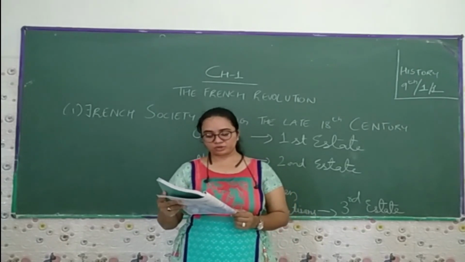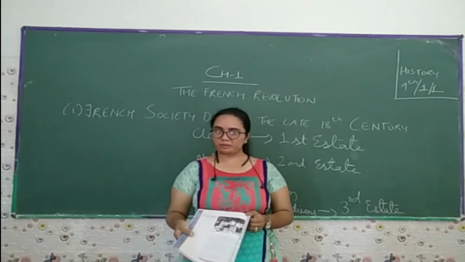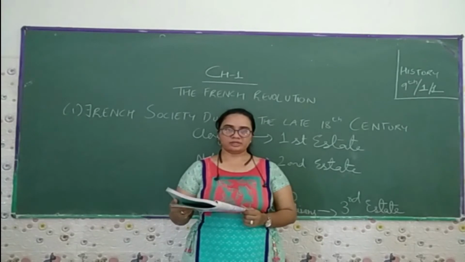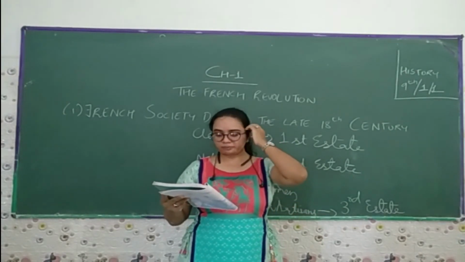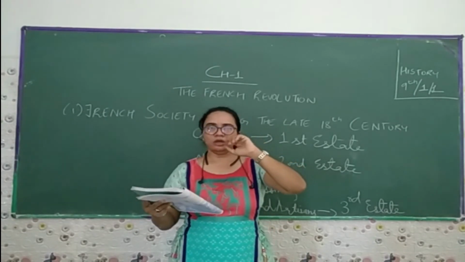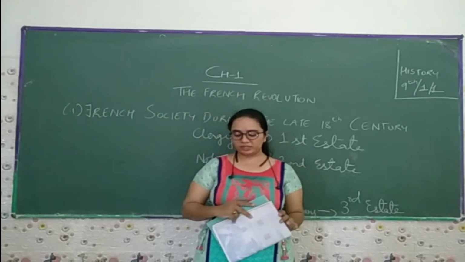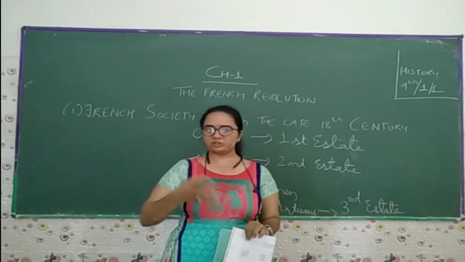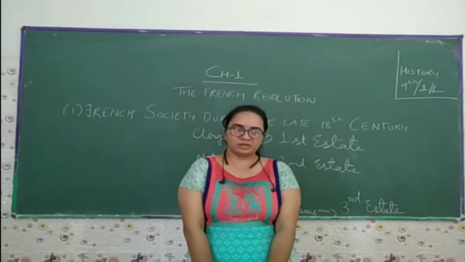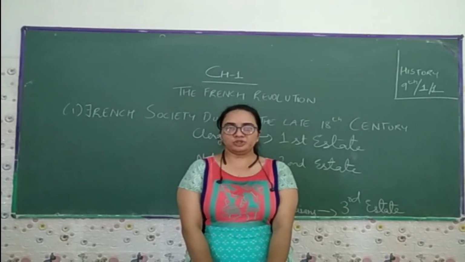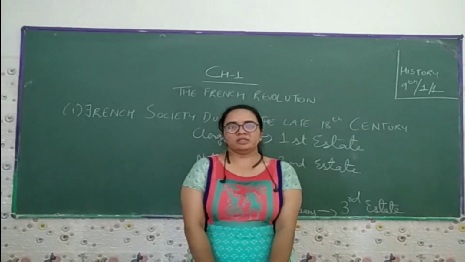The days that followed saw more riots, both in Paris and in the countryside. People in Paris and the nearby countryside were protesting against the high price of bread. Now, what the queen used to say is not mentioned in this book. Seeing the people's condition, the queen used to say, if you do not have the money to eat bread, why can't you buy cake?